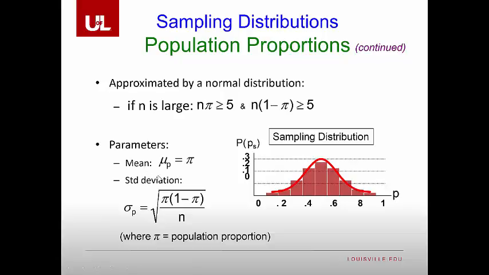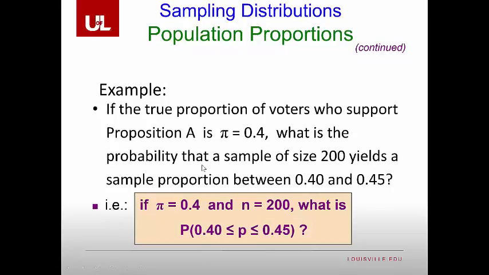We find the same rules as we did before. We can still calculate our z statistic using proportions, only now our standard deviation is going to be the square root of pi times 1 minus pi divided by n, and our mu is going to be equal to pi.